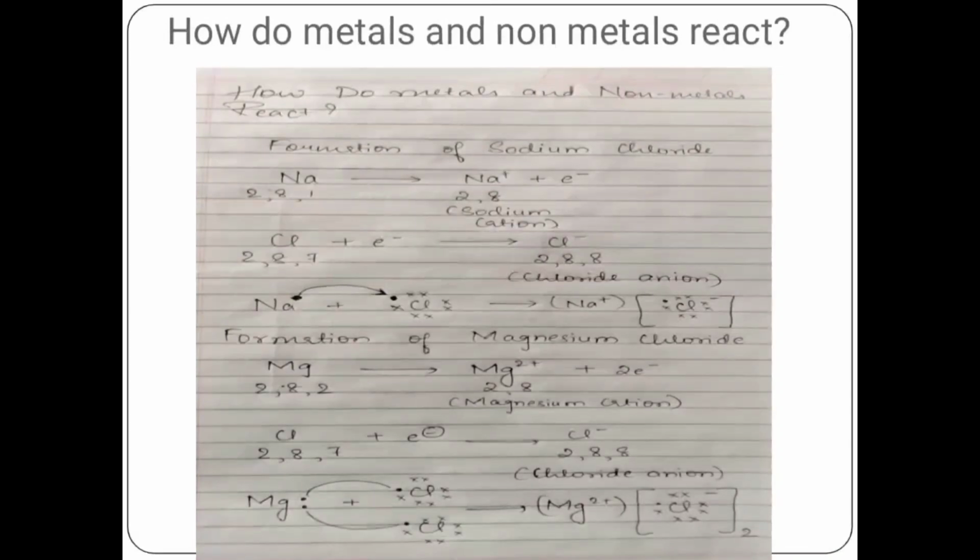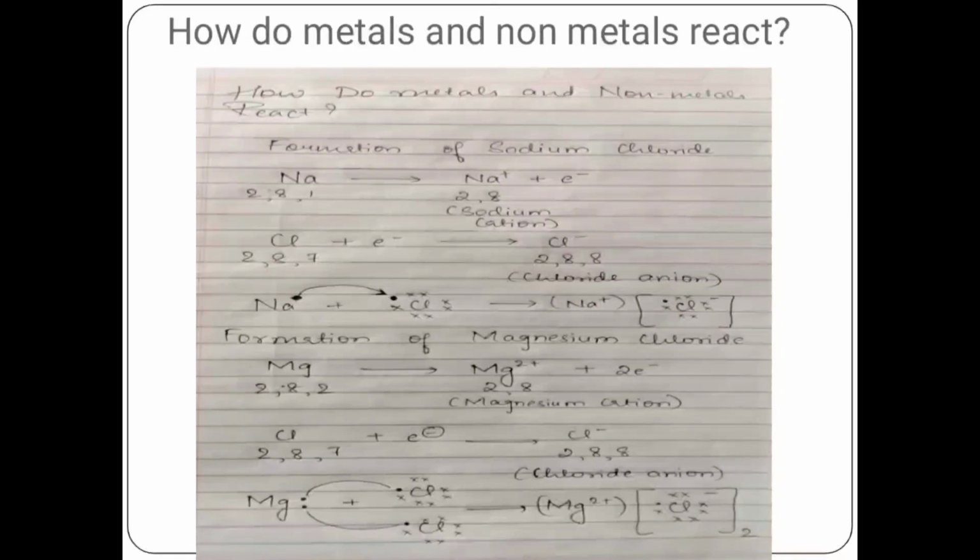Now sodium and chloride are both oppositely charged and hence they attract each other, and they are held by strong electrostatic forces of attraction between them, and they exist as NaCl. Now here there is also one more example wherein we have Mg reacting with chlorine.